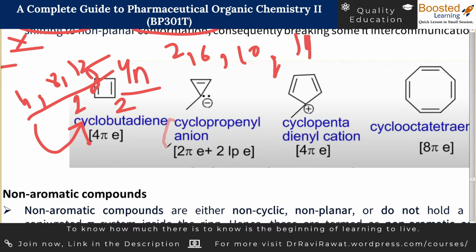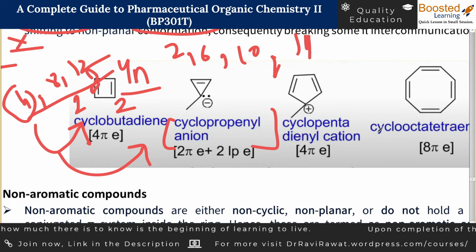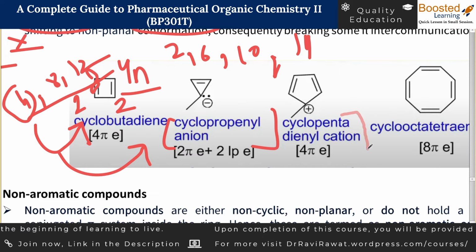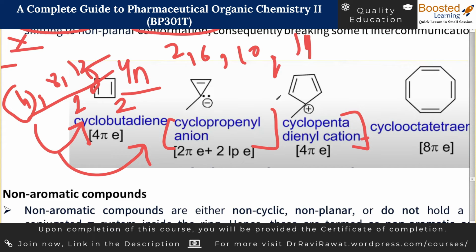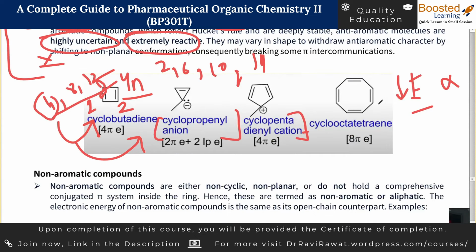The same goes for the cyclopropenyl anion. We have discussed all these examples previously. So the count is 4. So again, this molecule is also anti-aromatic. The same goes for the cyclopentadienyl cation. So this molecule is also anti-aromatic. The same goes for cyclooctatetraene. If you do the electron count, 2 plus 2 plus 2 plus 2, the answer comes out to be 8. So the molecule is anti-aromatic.